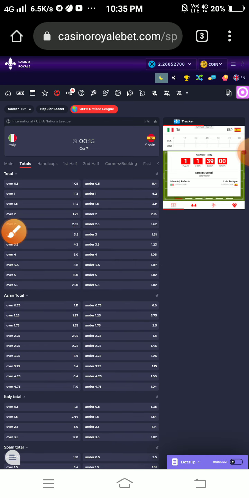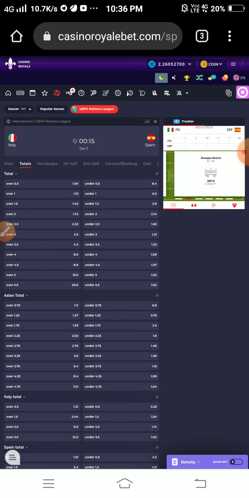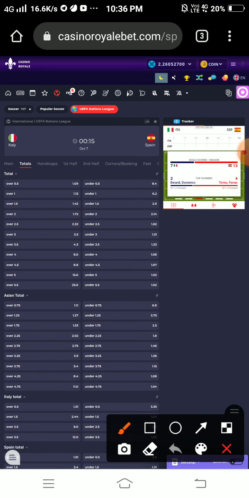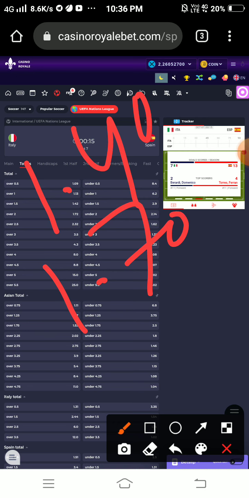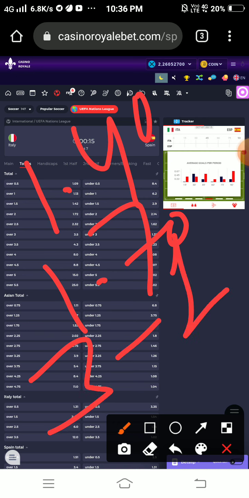Must follow things. Okay. And now the third point is this: value your money. Value your money means value your bet. How much odds do you want in this match? What's the nice odds to place a bet? According to me, 1.40 to 1.70 odds is good. Here, with 3 matches winning and 1 losing, you are still in profit.